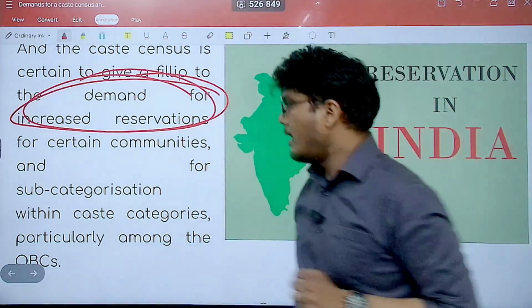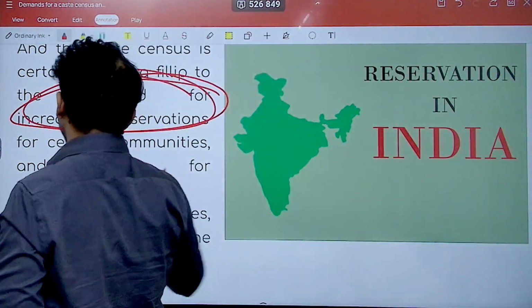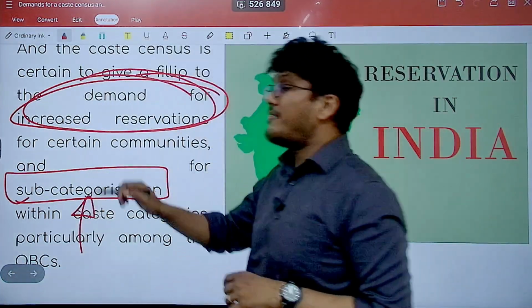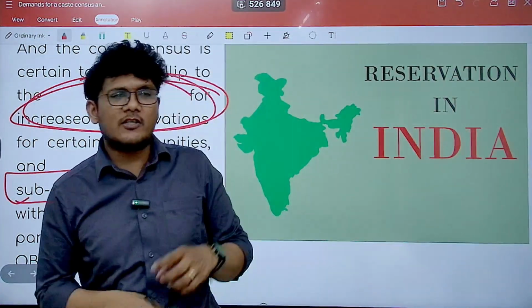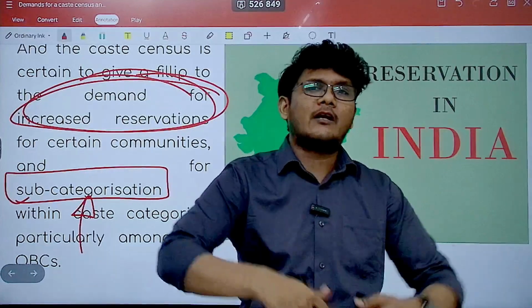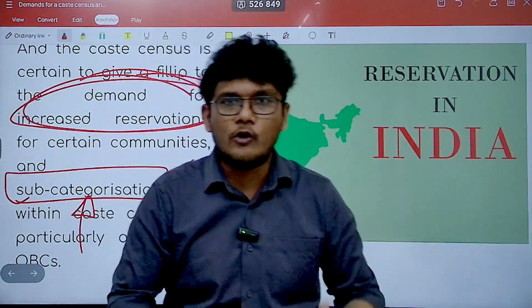At the same time, there might be sub-categorization within the caste itself, in order to ensure that not just a few groups in a particular caste get the benefit, but others also do.